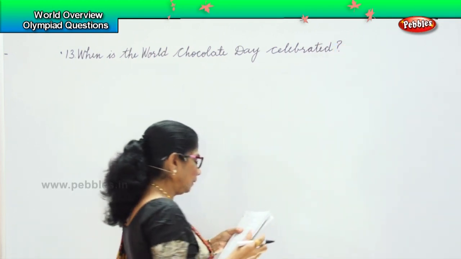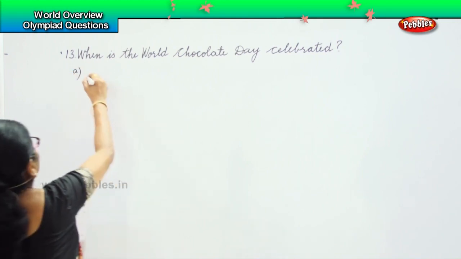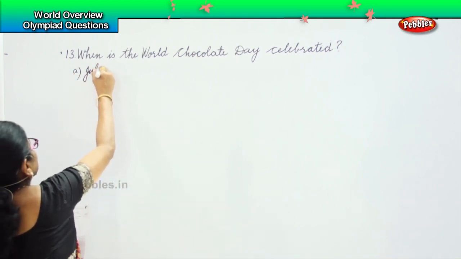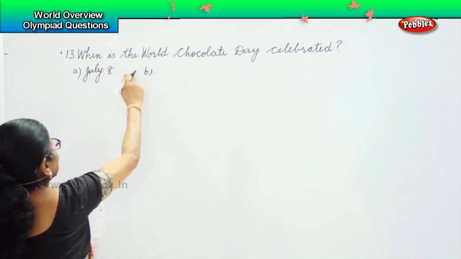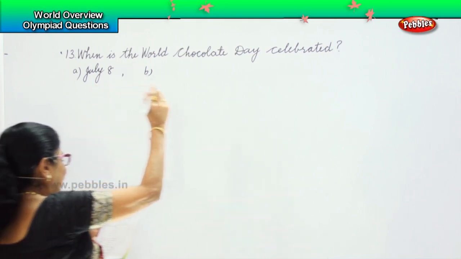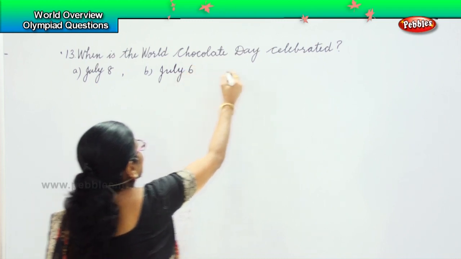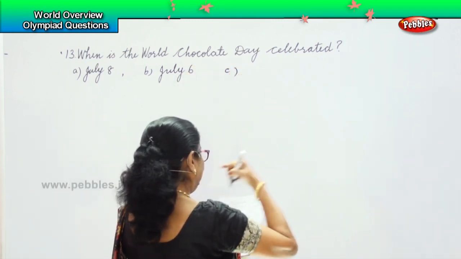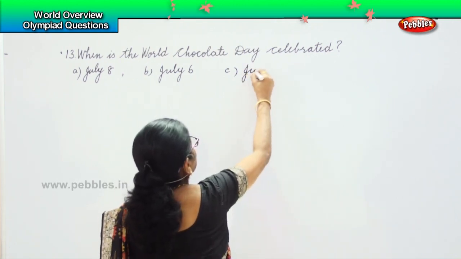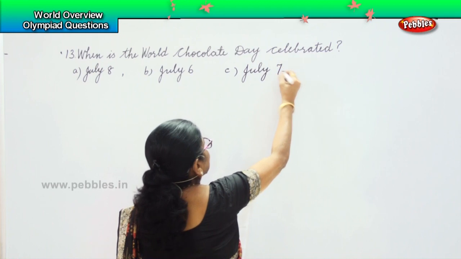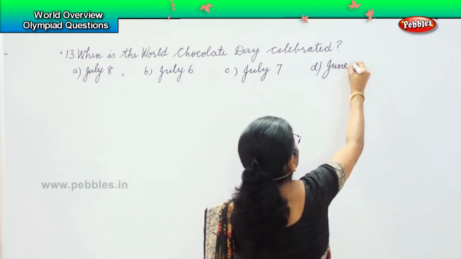And your options are option A, July 8th, option B, July 6th, option C, July 7th, and option D, June 7th.